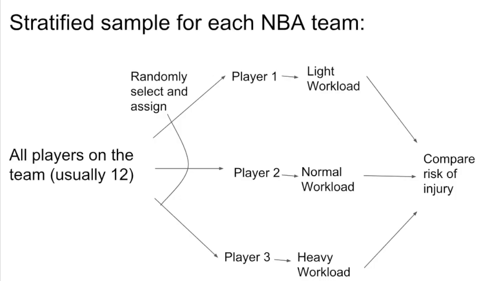Again, a stratified sample would work best. The 3 players randomly selected from each team would be randomly assigned to a workload amount, either light, normal, or heavy. Data would be collected the same as the study, and comparisons between amount of injuries between the 3 groups would be done after 3 seasons.